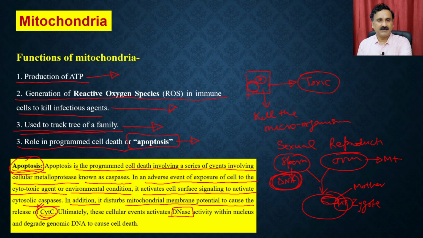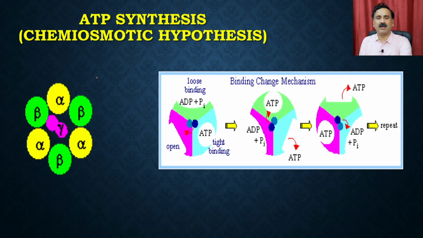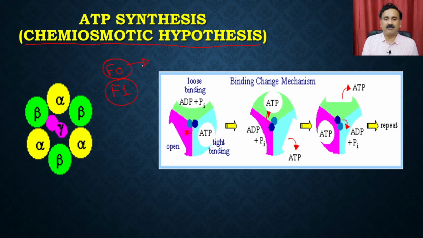Now let's understand the first process, how the mitochondria is actually synthesizing the ATP. To explain this process, people have put forward a theory called the chemiosmotic hypothesis. It says that the ATP synthase has two particles, the FO particle and the F1 particle. FO is the integral membrane protein which is responsible for holding the F1, and it also gives the path for the protons to enter.